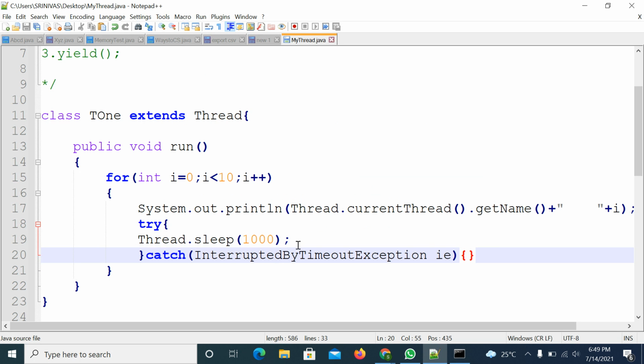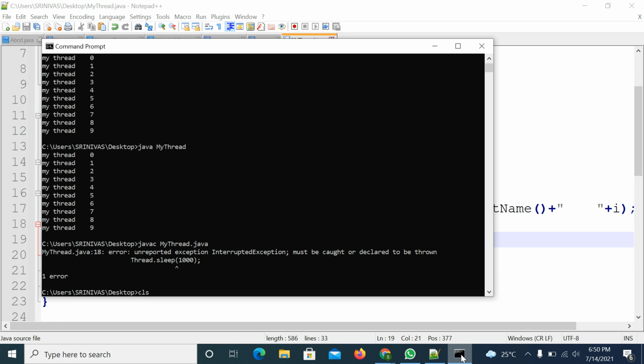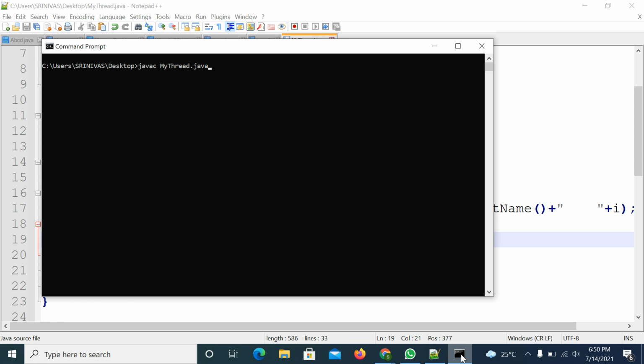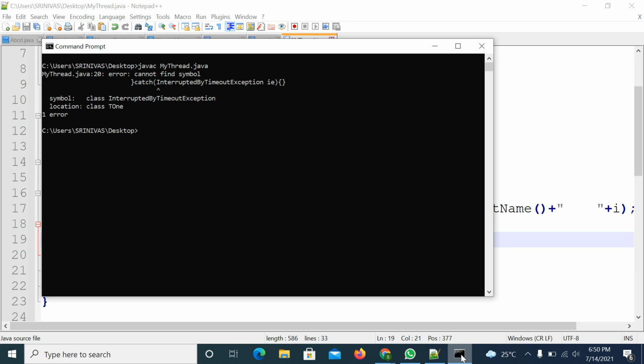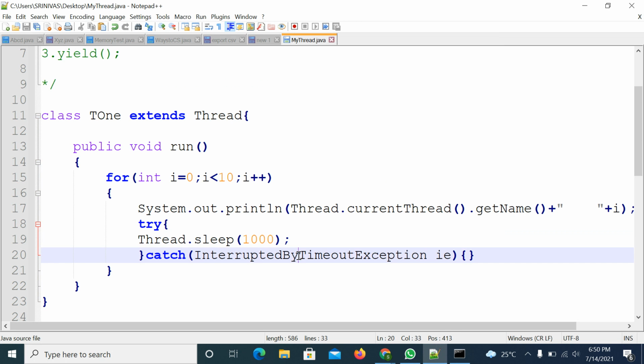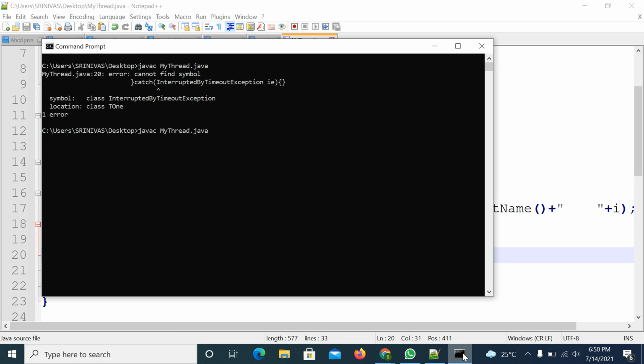So if you compile this program, this line is surrounded with try catch blocks. That means you are handling the exception. You don't get any compile time error. So compile the code. It says cannot find the symbol InterruptedException. Is there any spelling mistake? INTERRUPTED, Interrupted Exception. It is InterruptedException only. Compile. Right, you are not getting any error.